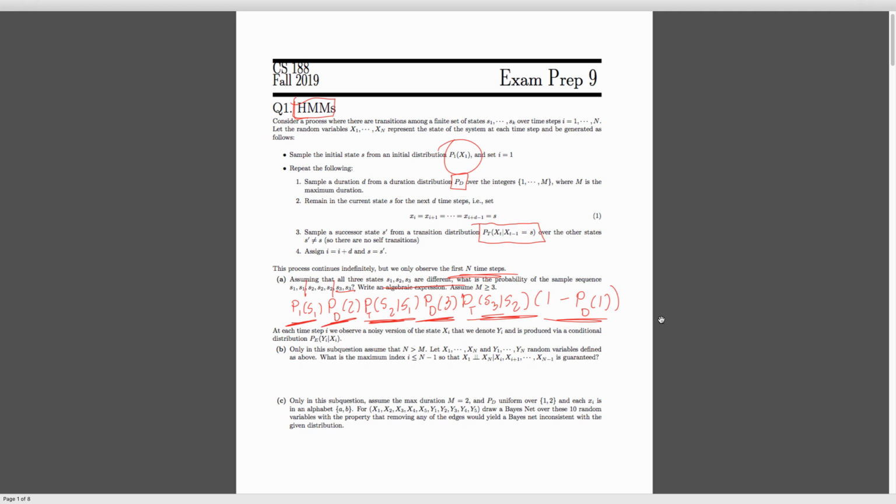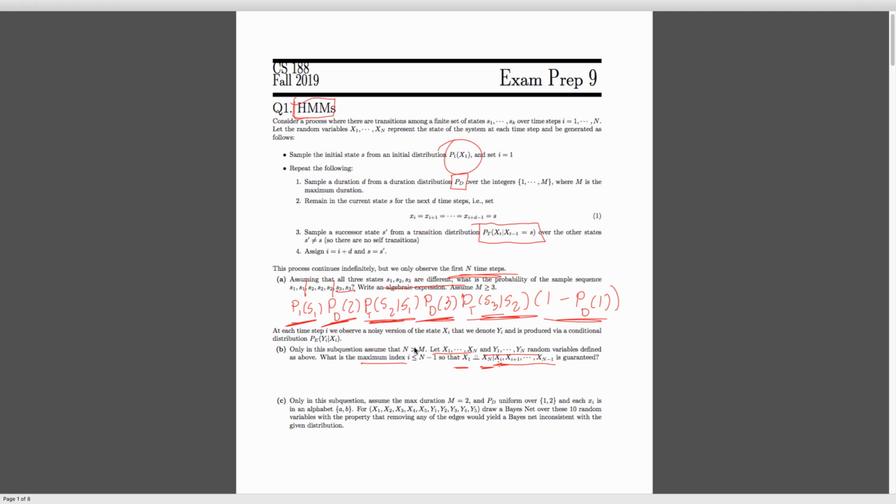So we were saying, okay, let's say we have some states here and our observations here, and we only look at the observations for this part. But what we want to find is the maximum index such that our start state and our current state are independent, conditioned on basically getting information from this index all the way up. So if we increase the index more, we get less information because it's kind of the starting point here. That's why they're asking for the maximum index.